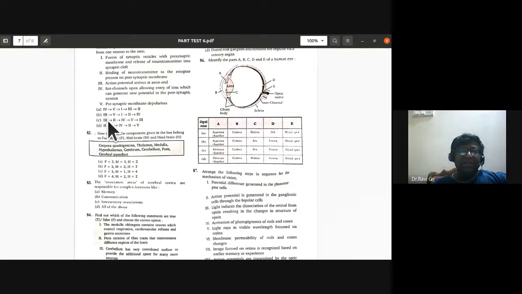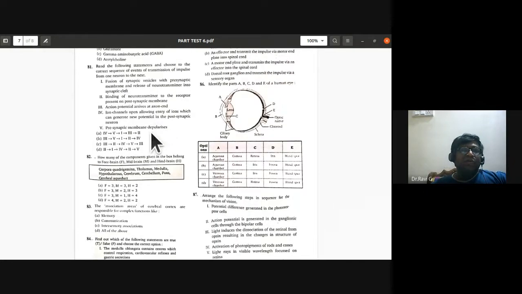There is a typographical error, so just go through it again. First, fusion of synaptic vesicles. Then second, binding of neurotransmitter to the receptor. Then the fourth one, ion channels opening. Fifth one, the presynaptic membrane depolarizes. Third one, action potential arrives at axon end. So that is the correct sequence. 81st, C is the option.